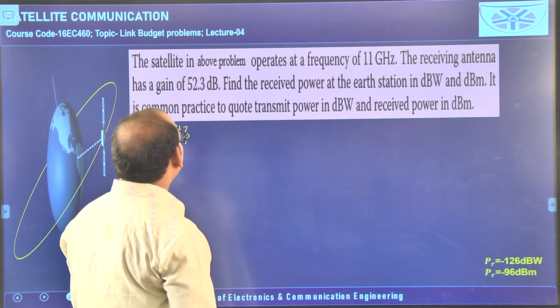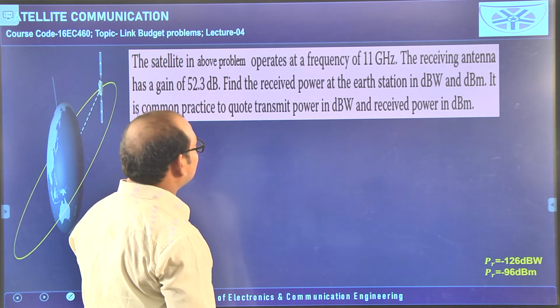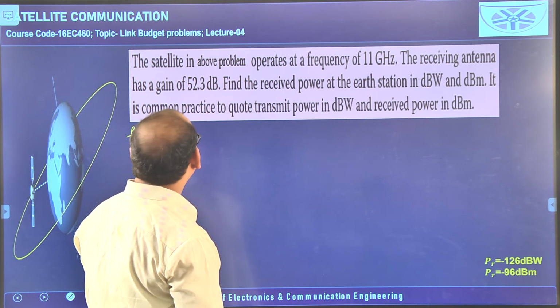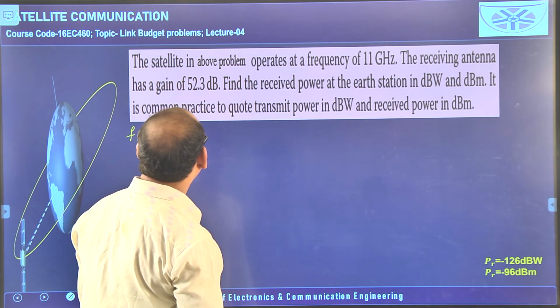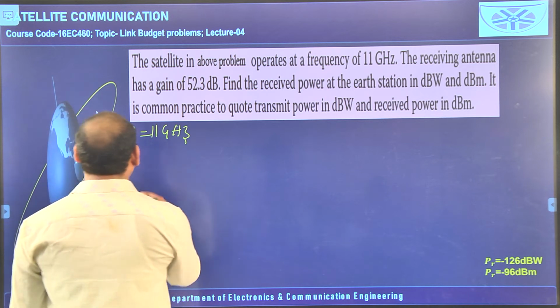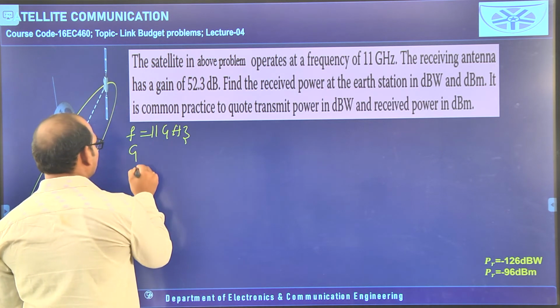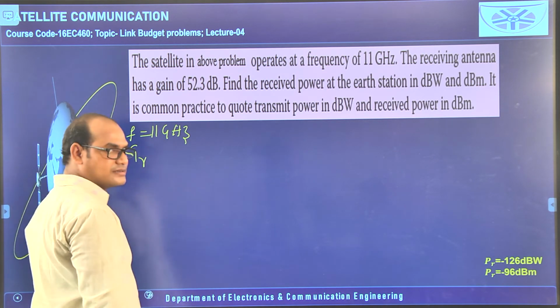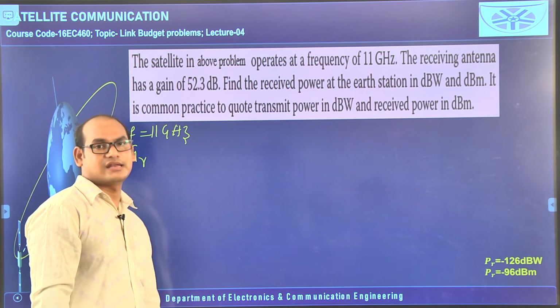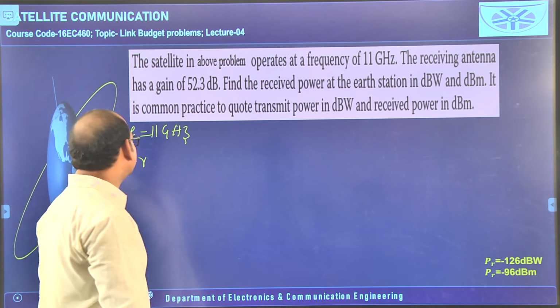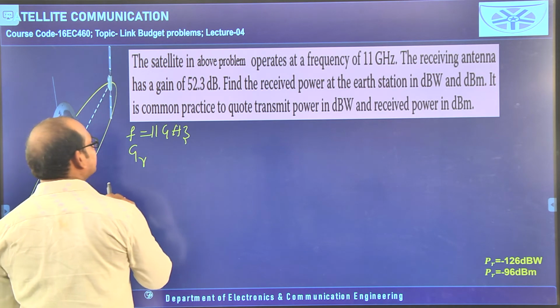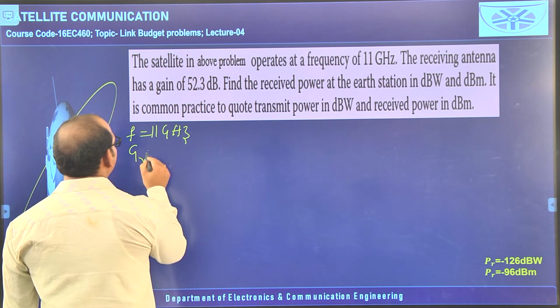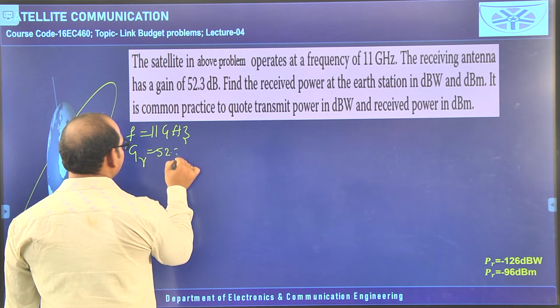So, we will see the problem first. The satellite operates at a frequency of 11 gigahertz. The receiving antenna has a gain of 52.3 dB. In the previous question, they mentioned only the transmitting antenna gain. They did not talk about the receiving antenna gain. But here they have mentioned this receiving antenna gain also, that is 52.3 dB.